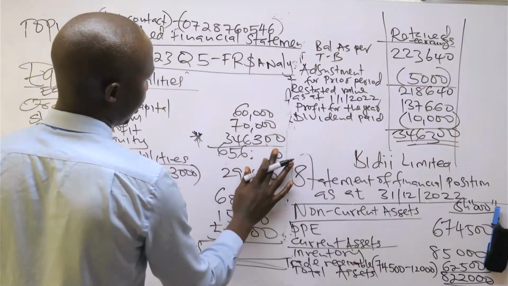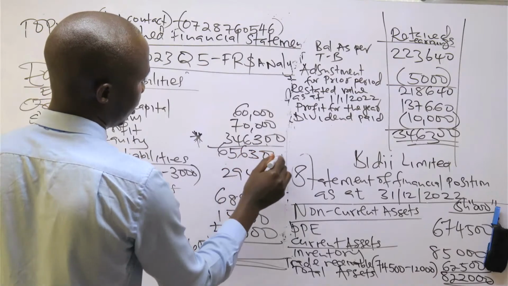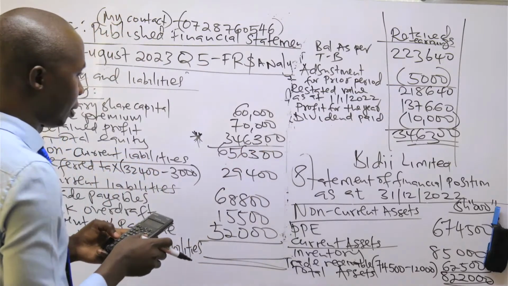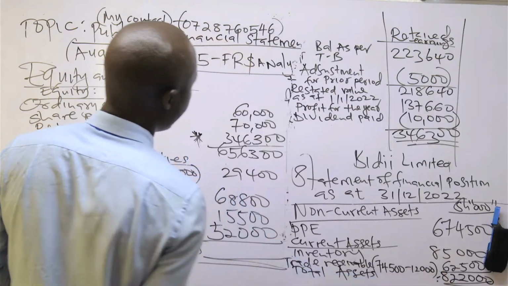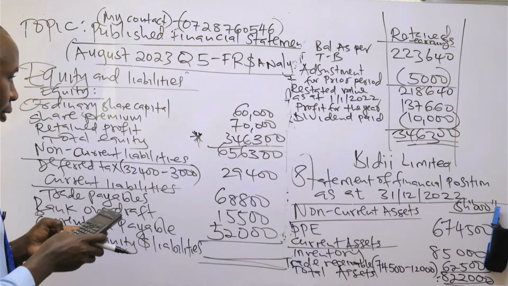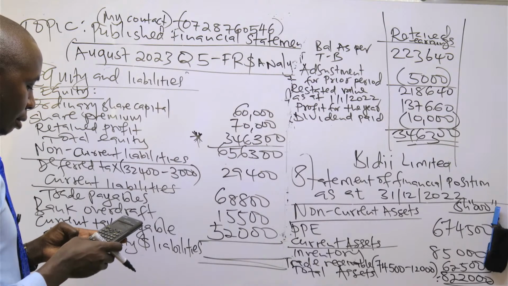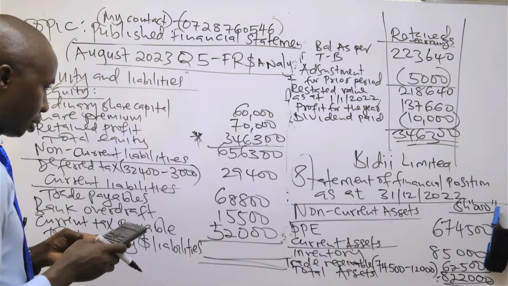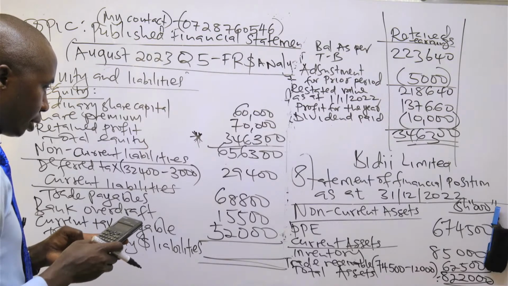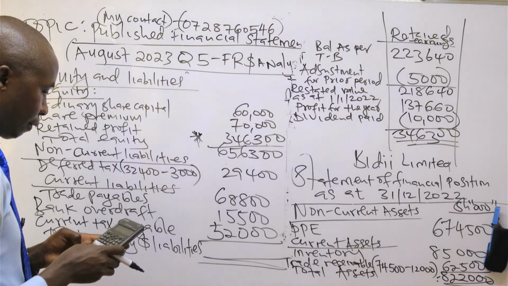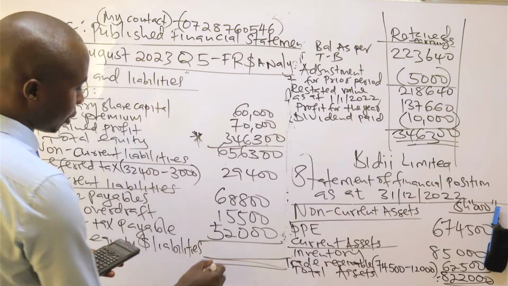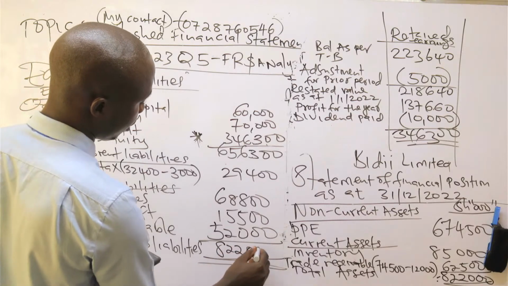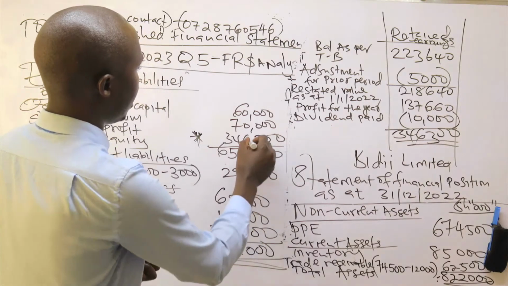So that if we add with other items, we can get this: 656,300 plus 29,400 plus 68,800 plus 15,500 plus 52,000. So that one will give you the 822,000. So that is it.